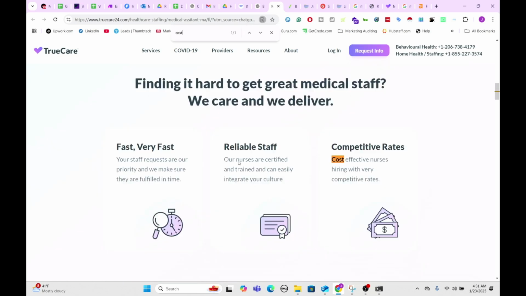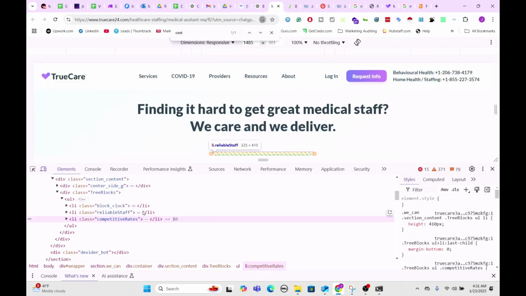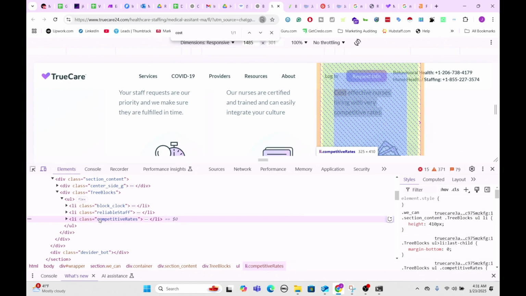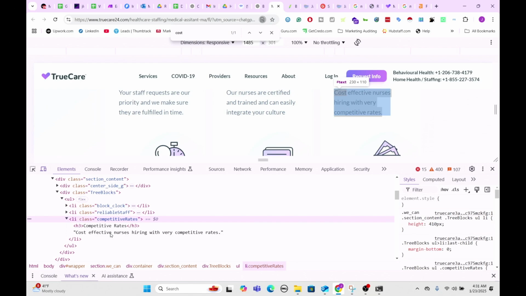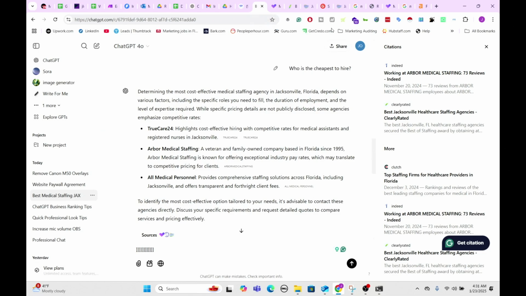So let's come over and check out their actual website. Boom, they wrote, cost effective nurses hiring with very competitive rates. Let's right click on that and see what type of header tag they put behind that as well, just to see what we're missing out on here. So they put an H3 for that one. Okay, so that tells you as well that they can read up to H3s. I think before we used to only really do H2s, but that tells you how to market on your website so it's easy for an AI to read.